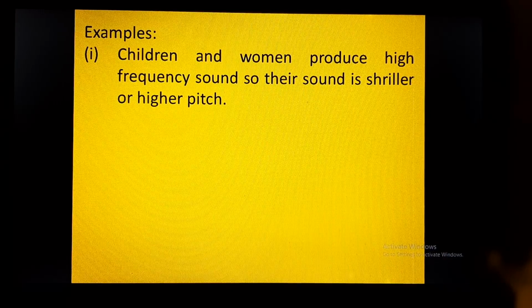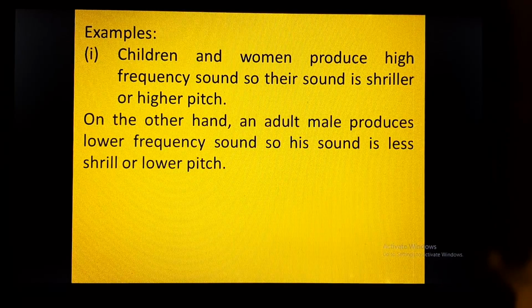We studied this in our chapter Reaching Adolescence also, that during adolescence, because of the development of the voice box, in males the voice box becomes enlarged and their voice becomes hoarse and deep, whereas in children and women the voice box remains of smaller size. So frequency is more in children and women.